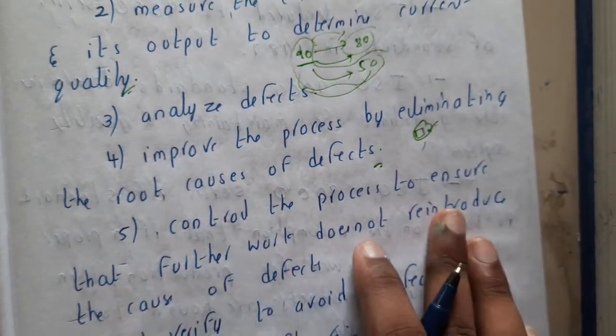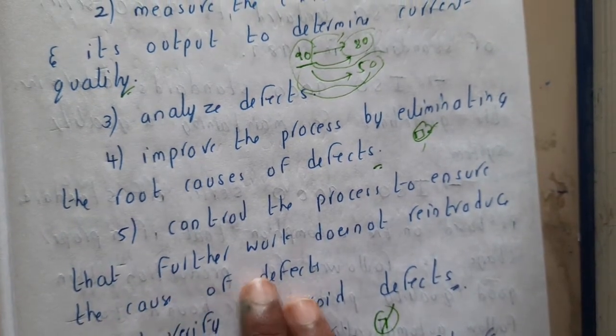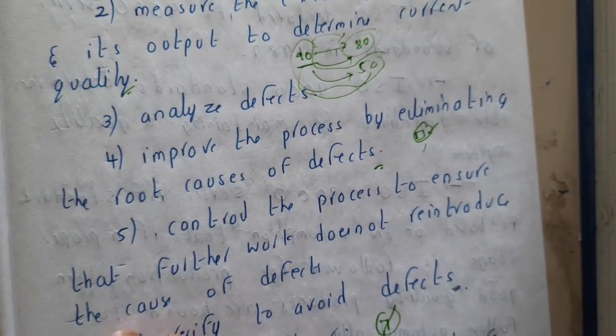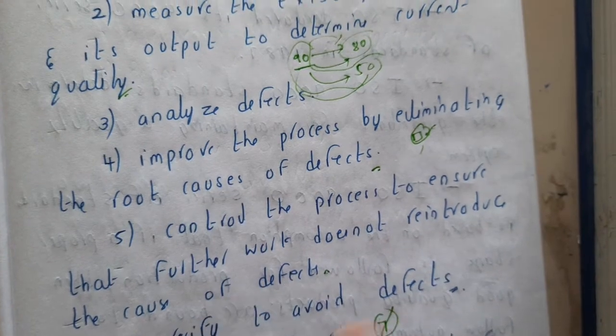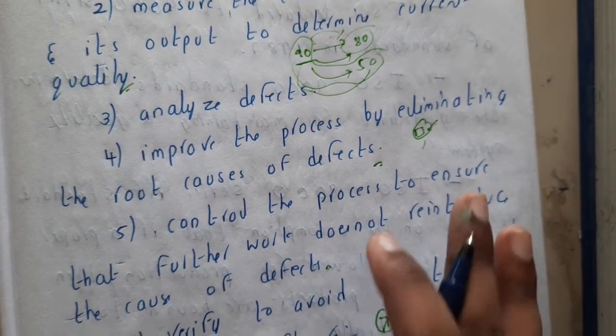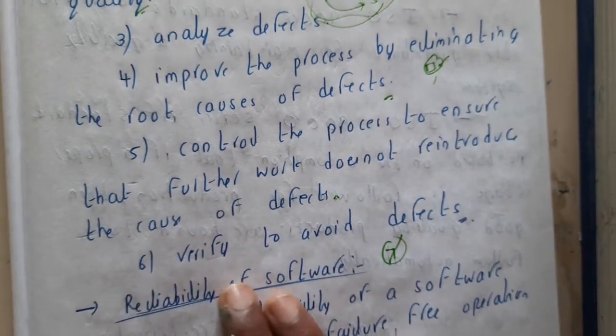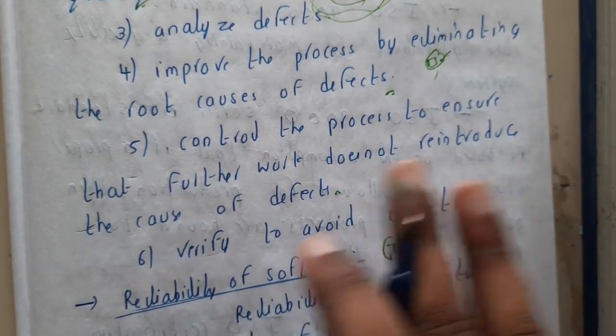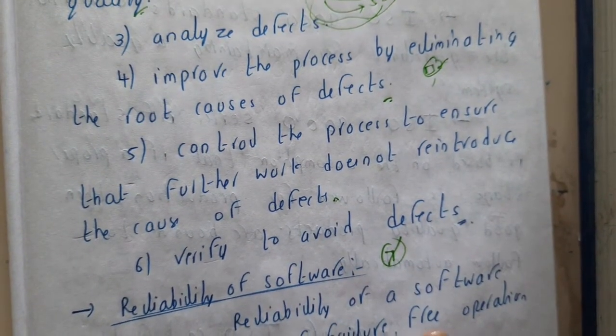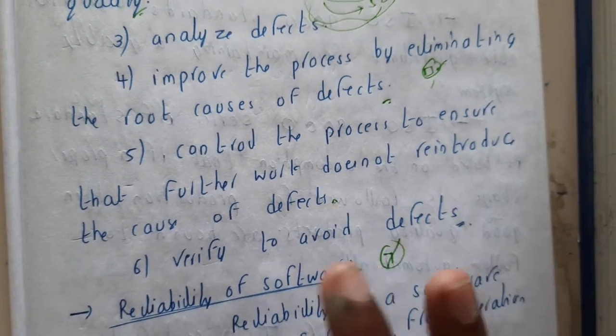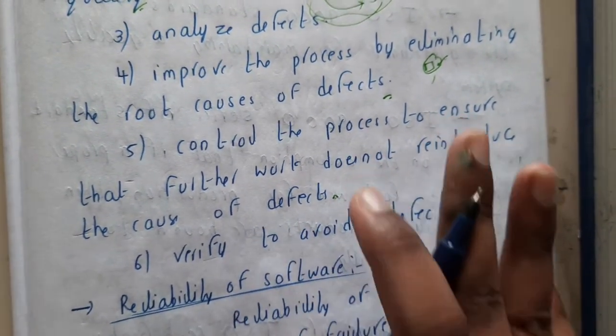Next, control the process to ensure that future work does not reintroduce the cause or the effect. Again and again you will be making sure that your software quality is good and it is doing well. And at the end you will be verifying to avoid the defects. Your final goal is to avoid these defects and issues. So these are the Six Sigma steps for software engineering, guys.